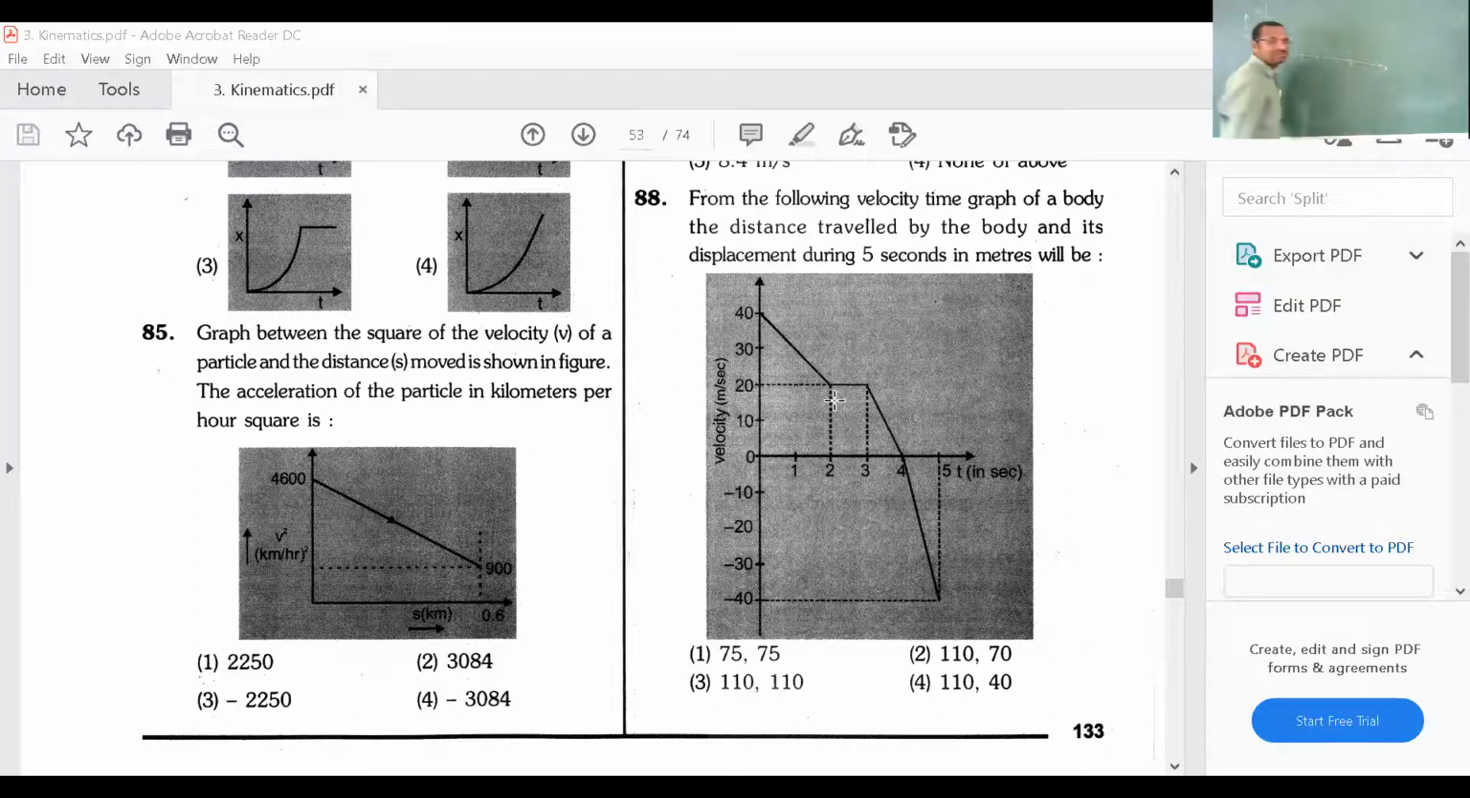Next, how is the graph? On 20, you draw one dotted line. 2 to 3 is constant. I have drawn it. Next, 3 to 4, it is coming down from 40, like this, and thereafter at 4 it is coming to 0. Then 4 to 5, here it goes down up to minus 40.